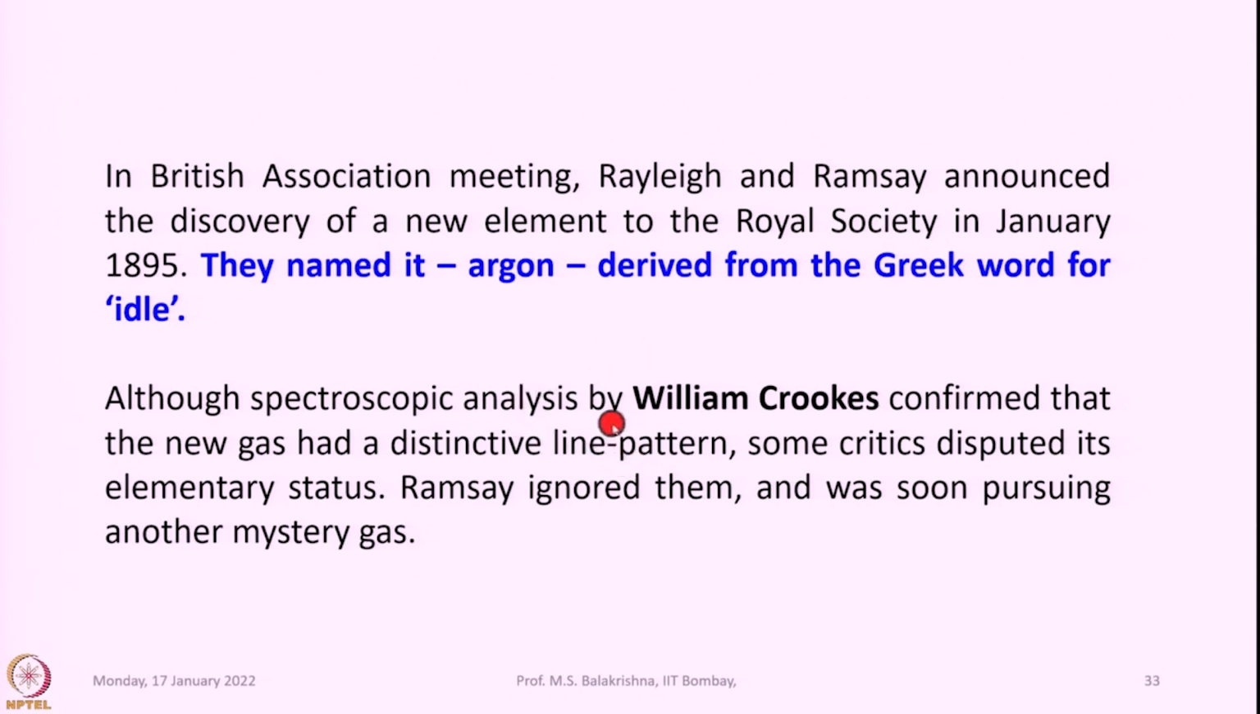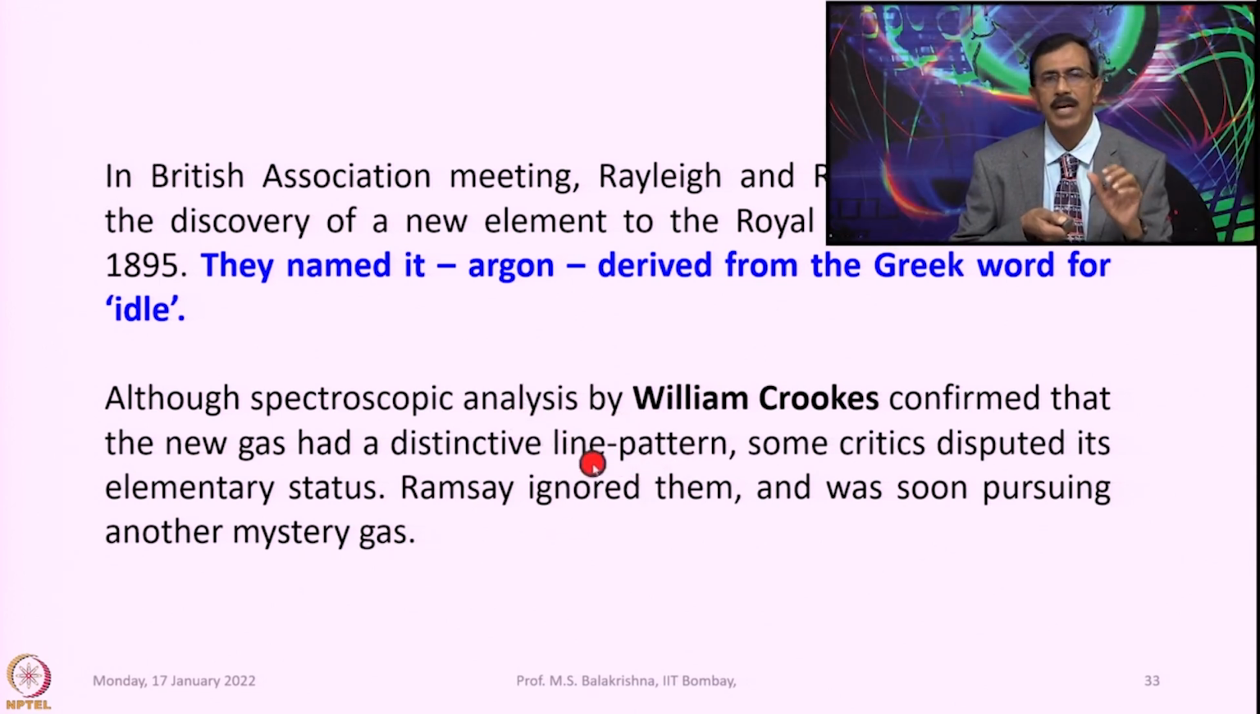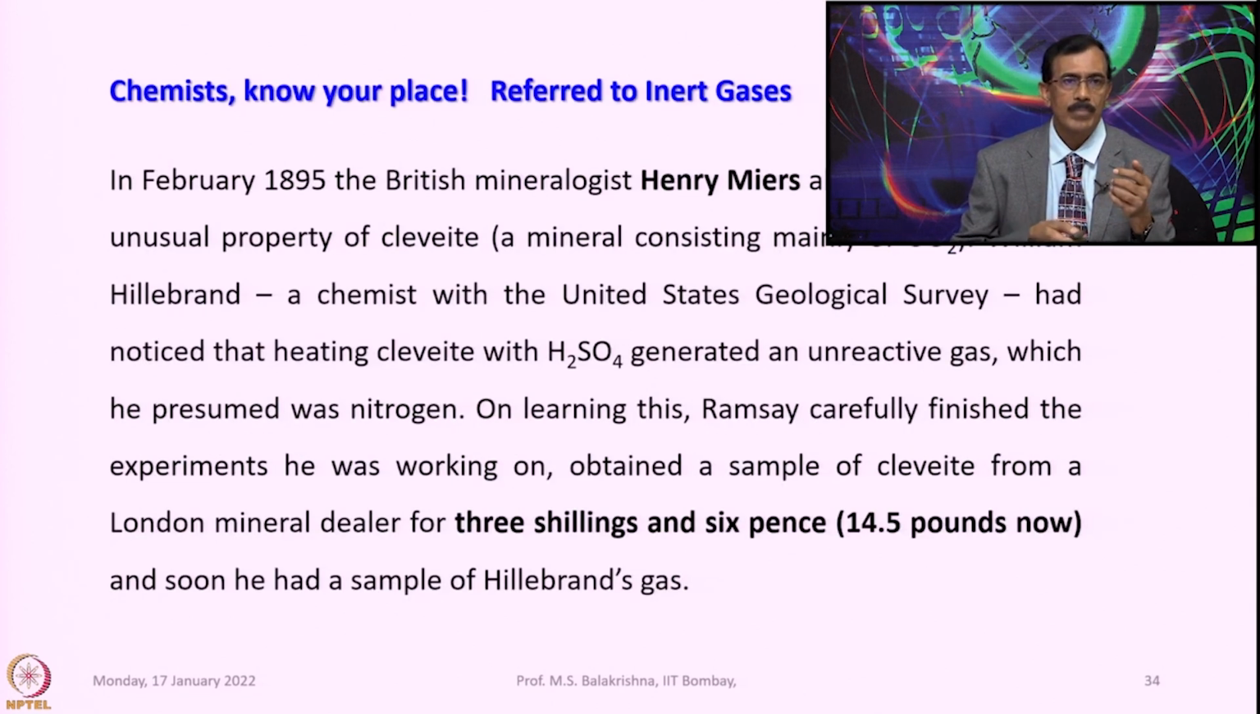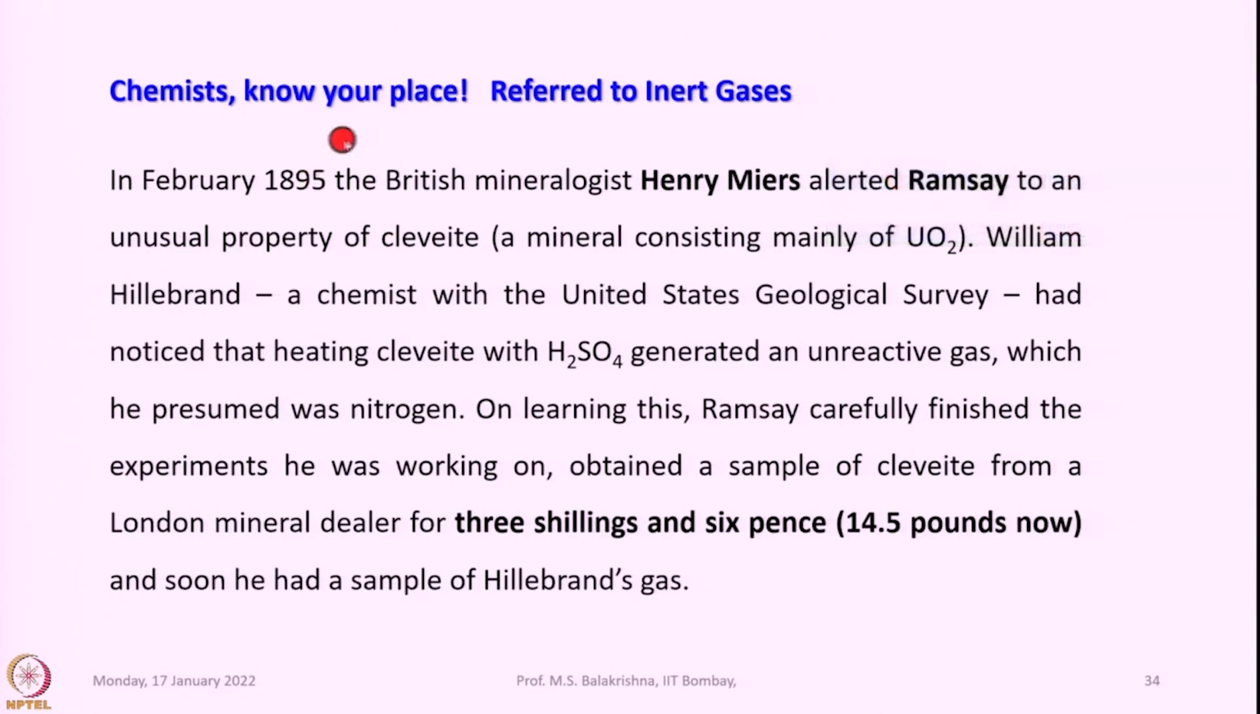Although spectroscopic analysis by William Crookes confirmed that the new gas had a distinctive line pattern, some critics disputed its elementary status. Ramsay ignored them and was soon pursuing another mystery gas. So, after the discovery of argon, he did not give up; he continued working to find the other missing gases. Chemists were told to 'know your place', referring to the inert gases. This is a statement made at that time.